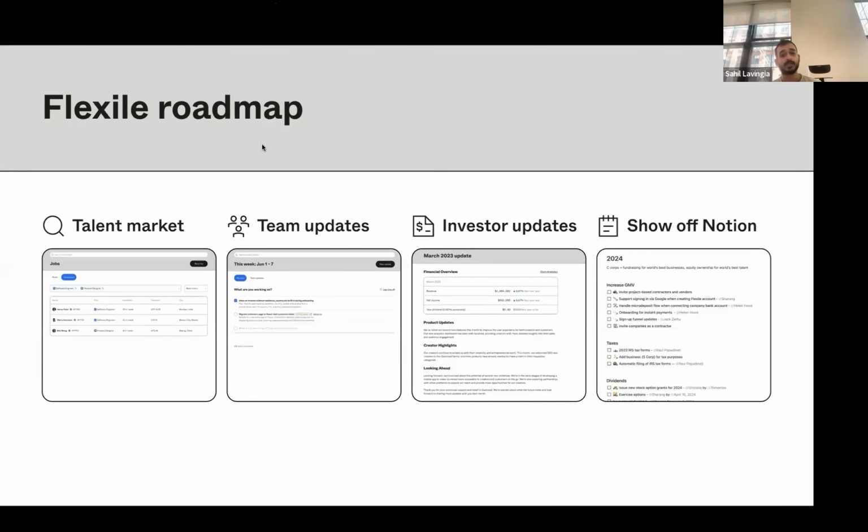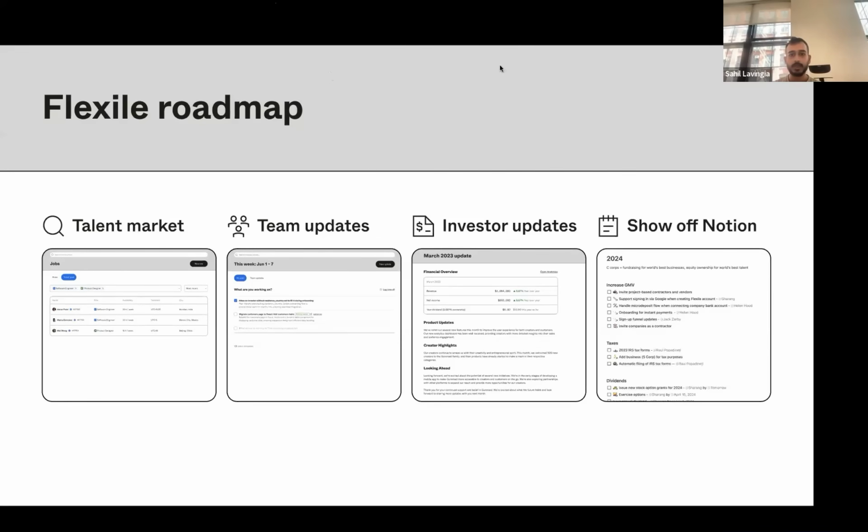Once we have team updates, that's going to transition really nicely into investor updates. So if you're issuing dividends through the platform, you should also be able to give investors updates on the company. This is another thing I currently use Notion for, and so we're going to embed that. You're going to have real-time financials as part of that, so we're going to pull that from QBO, from QuickBooks Online. So you'll be able to see in March, Gumroad did this much in revenue, this much in net income, et cetera, et cetera. So yeah, lots of stuff to go.